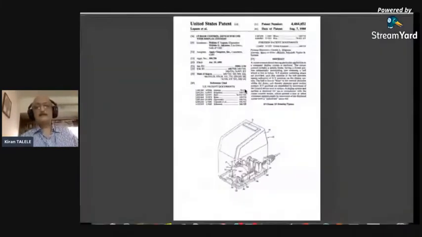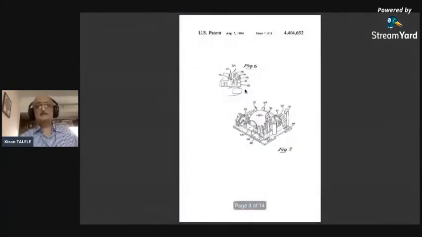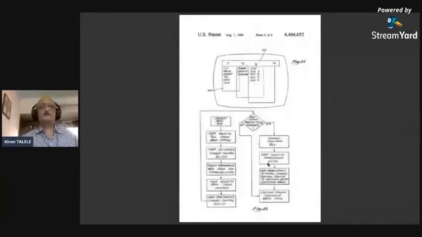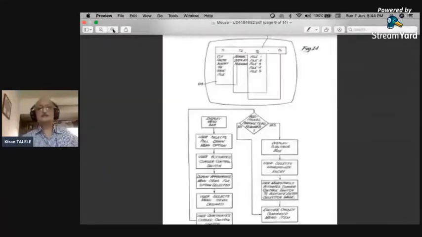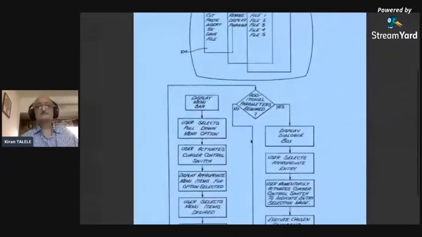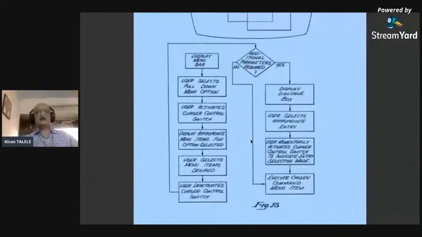Now, I'll be showing the claim directly. You'll not be able to see this clearly. There are so many diagrams. This is the method flow chart, how the function is executing. How the flow is happening, how the functions are executed one after the other, what is actually happening. Display menu bar, user selects pull down menu option, user actuates cursor control switch. What is the step-by-step procedure that actually happens whenever we use that instrument. So that is the method flow graph.